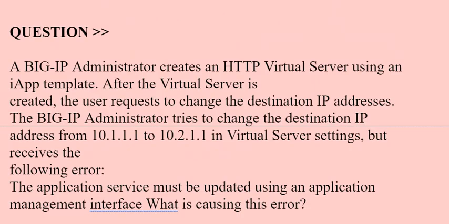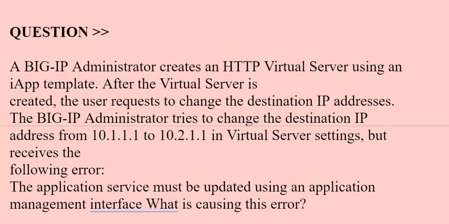Next question is, a BIG-IP administrator creates an HTTP virtual server using an iApp template. After the virtual server is created, the user requests to change the destination IP addresses.